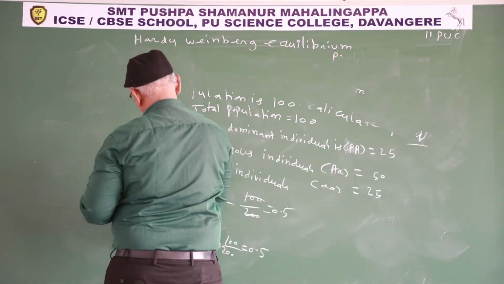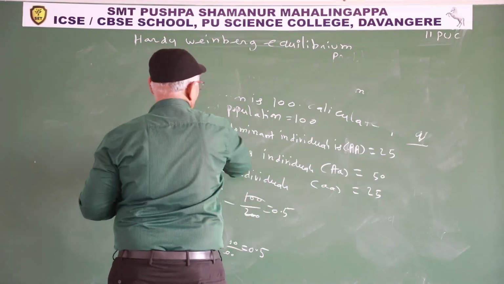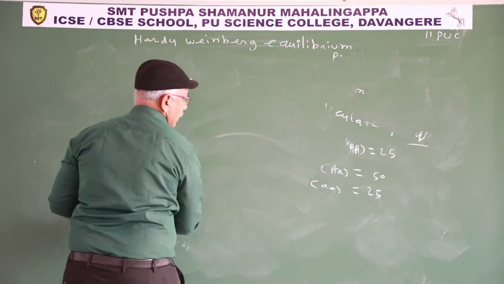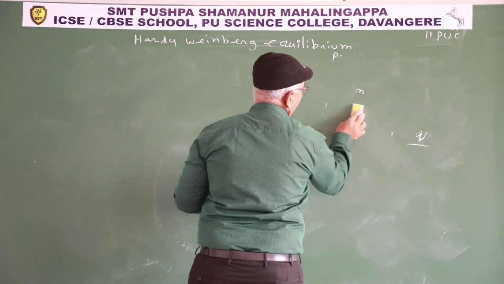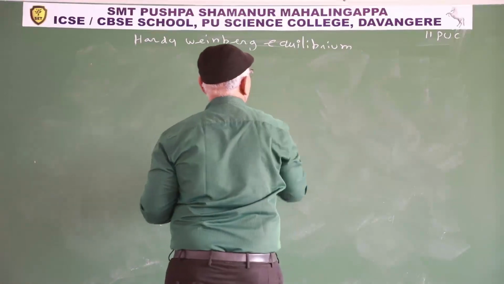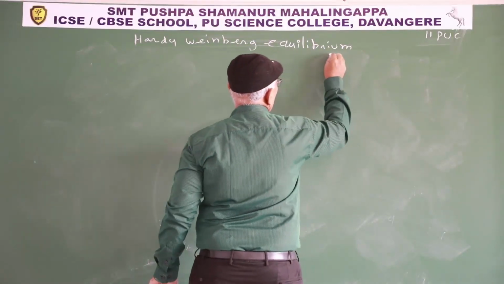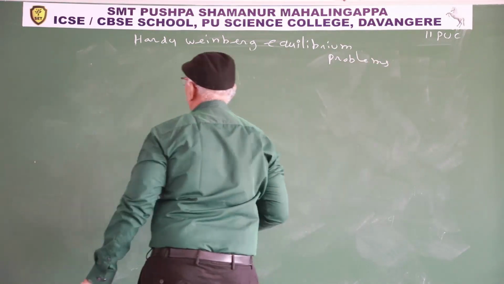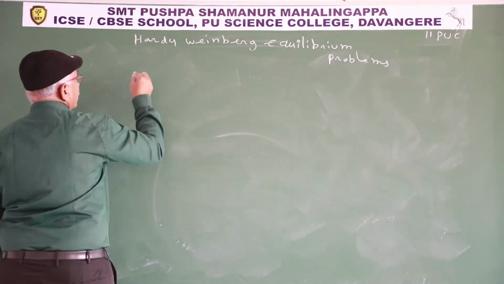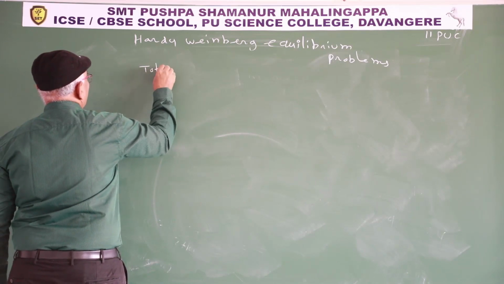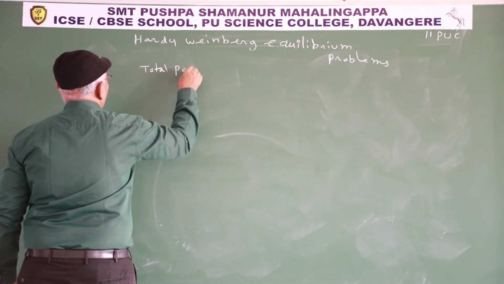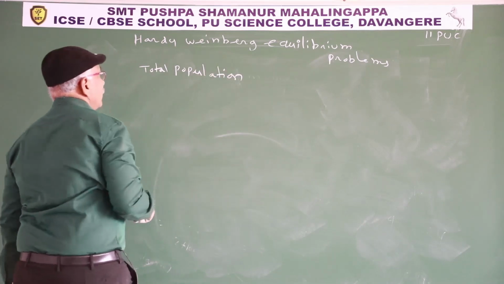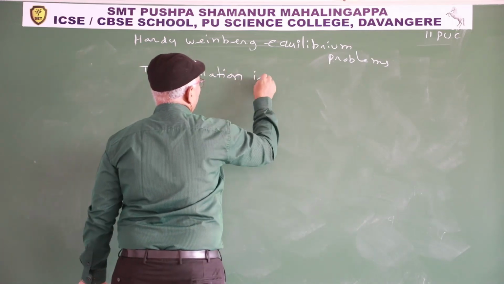So another model is total population. Total population is 1000.